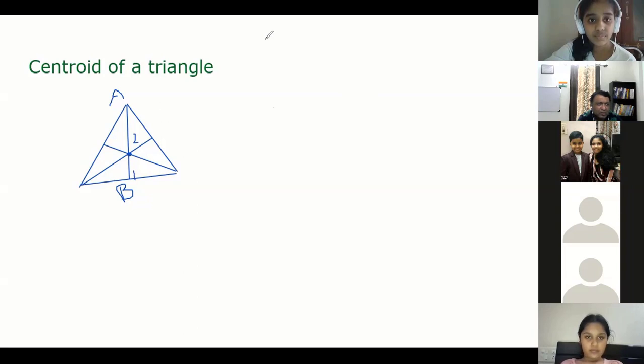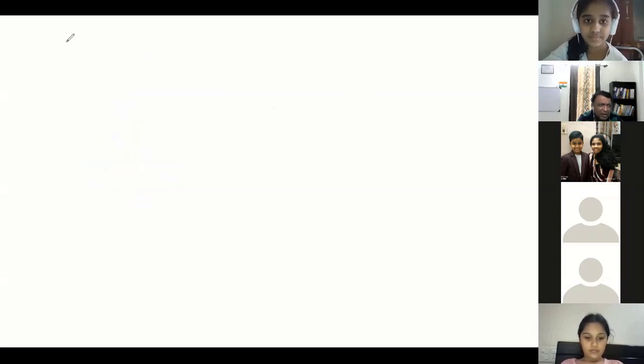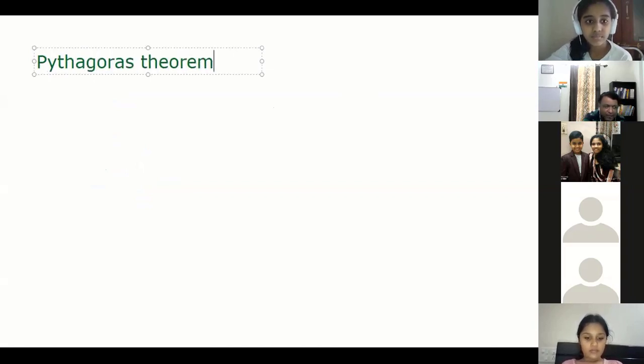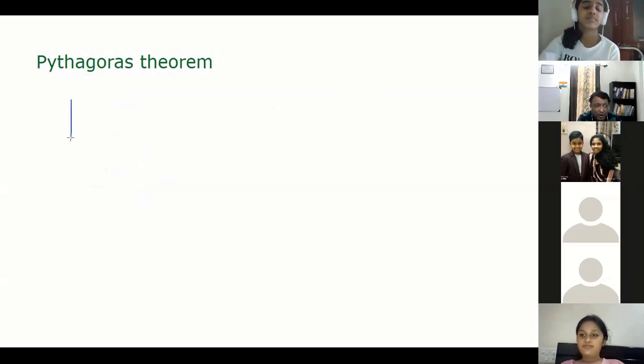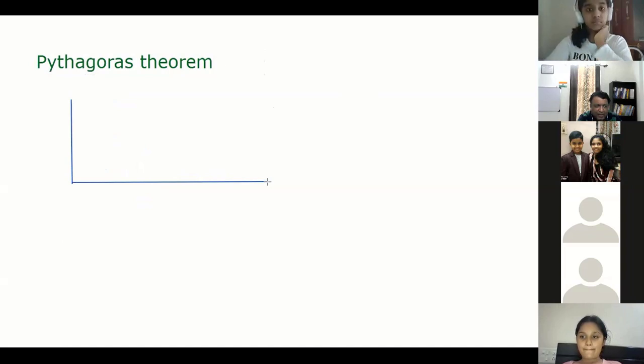I'll give you that. So this is something called the Pythagoras theorem. I know many of you know, but if you don't know, listen. Pythagoras theorem applies only to a right angle triangle. Only right angle triangle, no other triangle. Very important thing. So this is my perpendicular, this is my base, and this is my hypotenuse. And this is my 90-degree right angle.